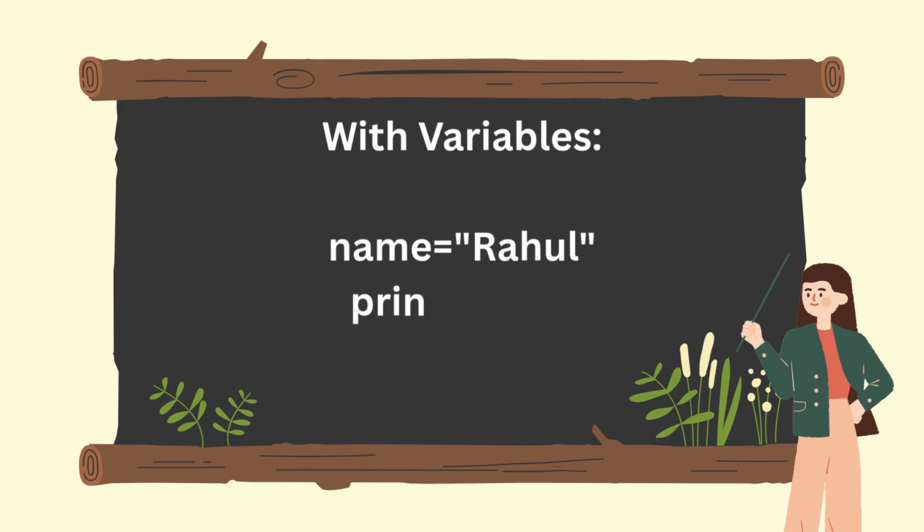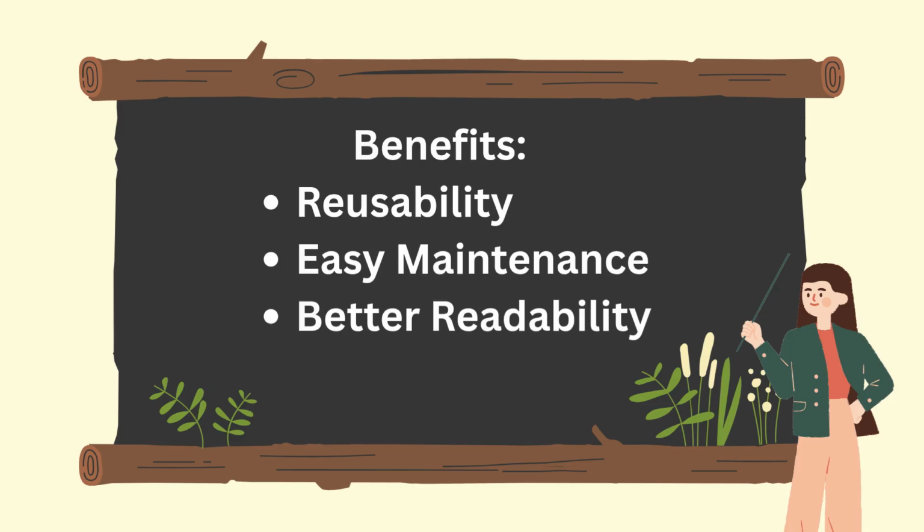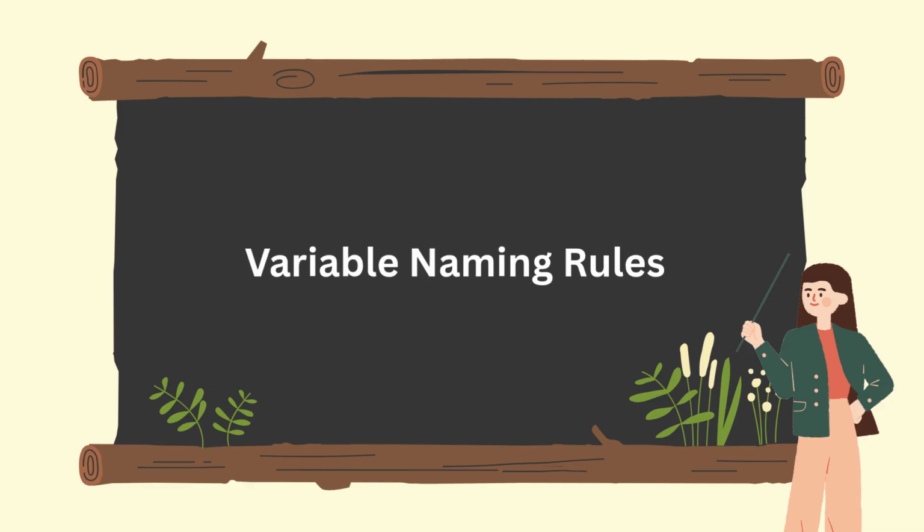We can print it 3 times. If the value changes, name = "Amit", every output automatically changes. This saves time. Benefits of variables: easy to update, easy to understand, reusable, less coding, better program management. That is why variables are one of the most important concepts in a program.